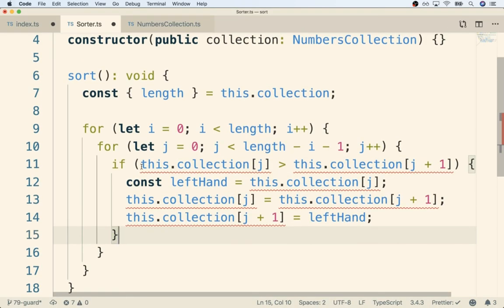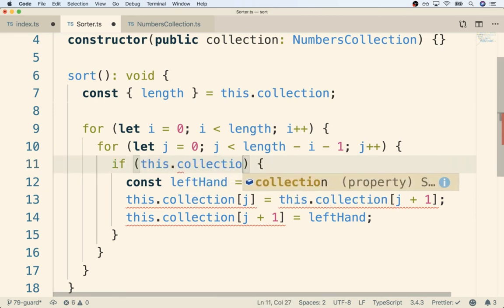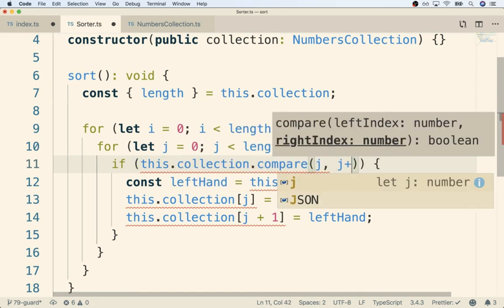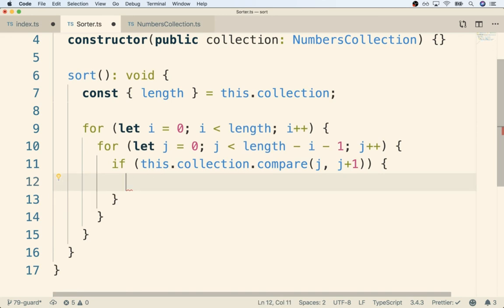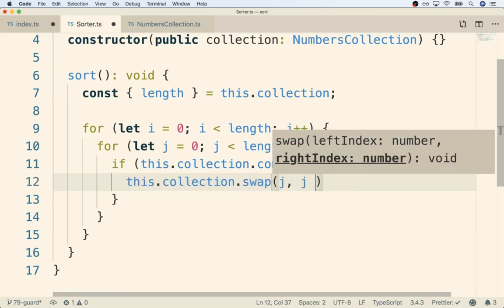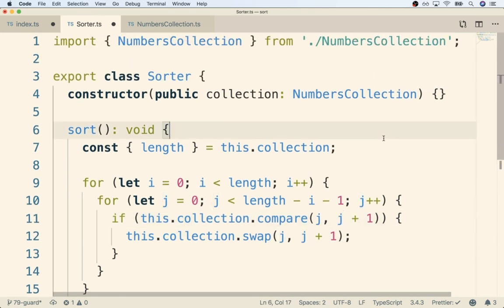So rather than us trying to do this comparison right here directly inside of our sorter, we're now going to say, just call this.collection.compare. And we're going to pass in the two indices that we want to compare. So that's going to be j and j plus 1, like so. And then we'll do the same thing for the swapping logic right here as well. I'll say this.collection.swap at j and j plus 1. All right, and that is it right there.